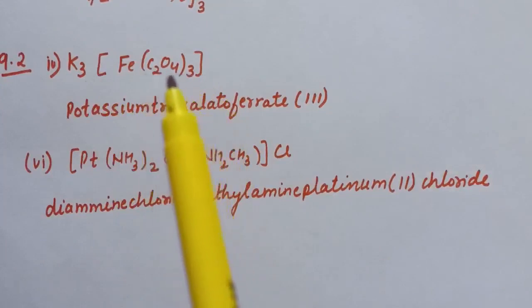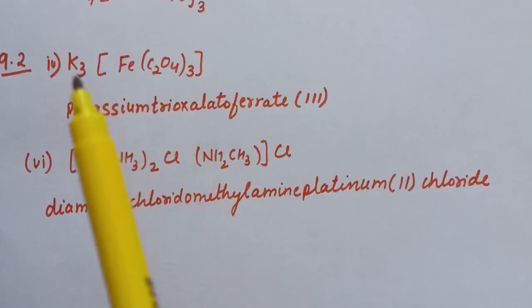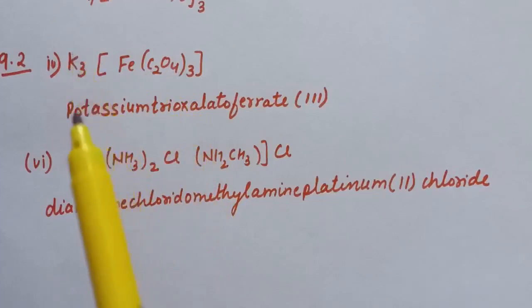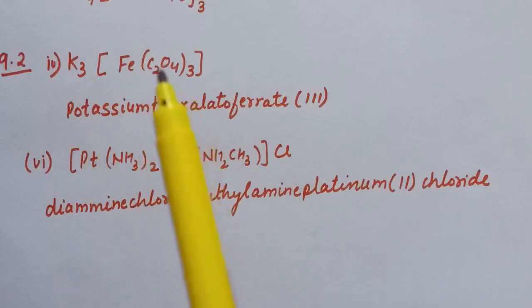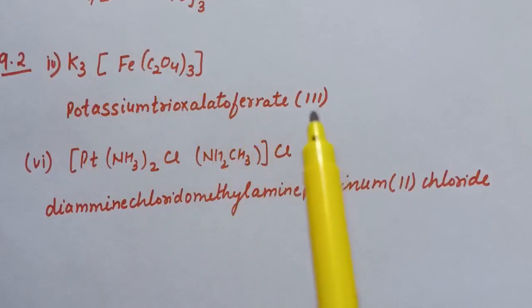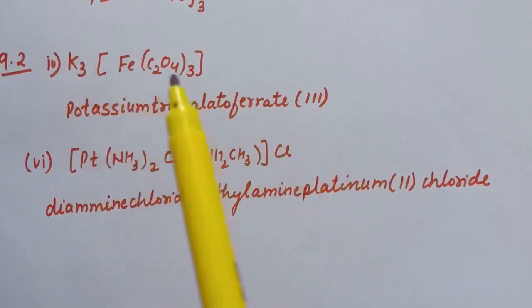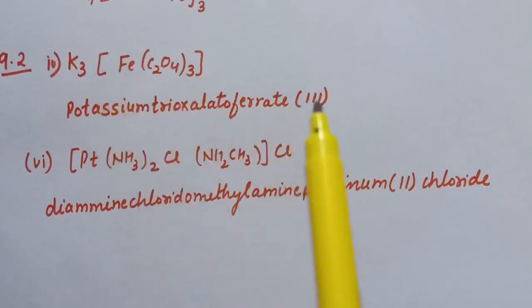So here C2O4 is oxalate, and it is a bidentate ligand. So first of all we will write down the name of cationic part. So here potassium is cationic part, so it is potassium. Now there are 3 oxalate, so we will write trioxalato ferrate, and after that oxidation number of iron. So plus 3 minus 6, so the oxidation number of iron comes out to be 3.